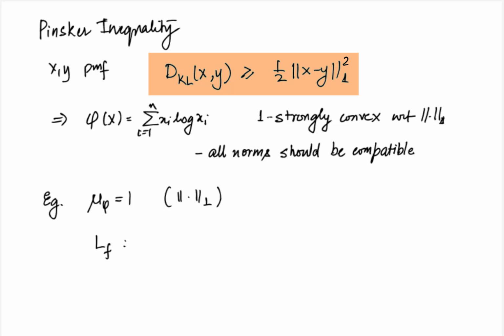That is, we need to require that the dual norm, which is the infinity norm now, of g t is less than or equal to L f. So in other words, the KL divergence based mirror descent is well suited to scenarios where the infinity norm of g t, the subgradient, is not too large.